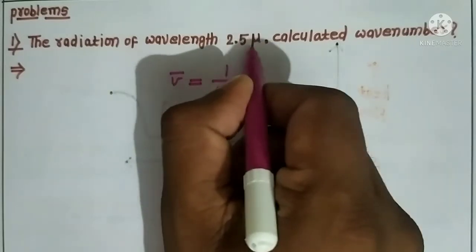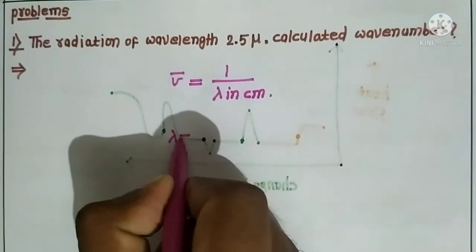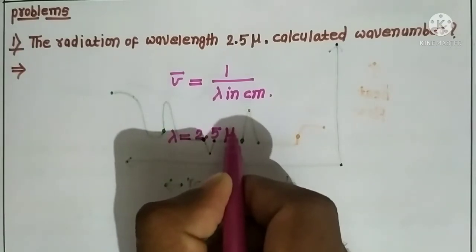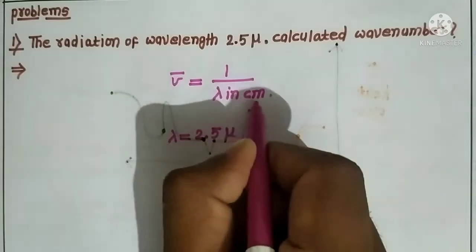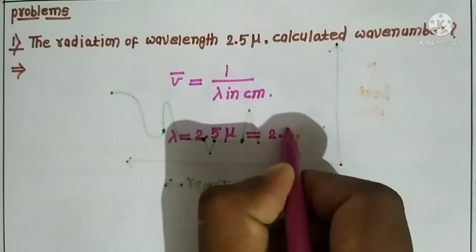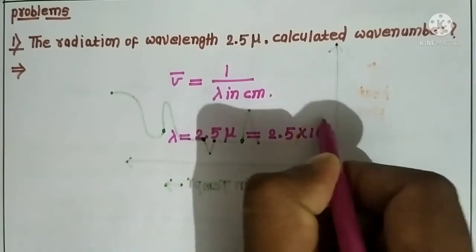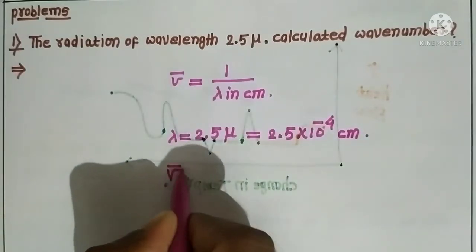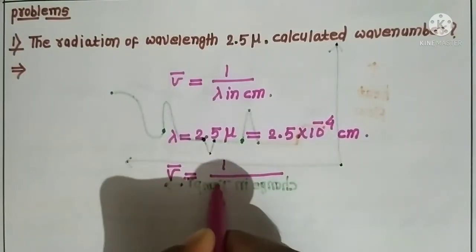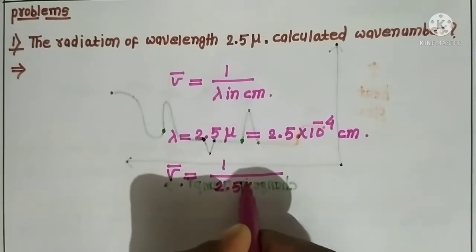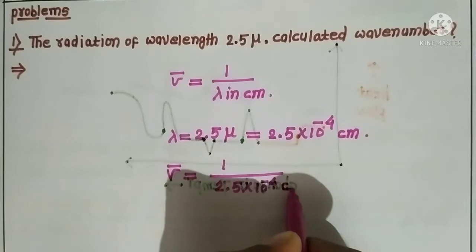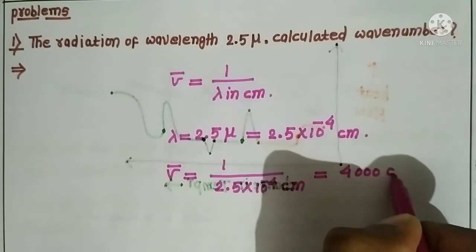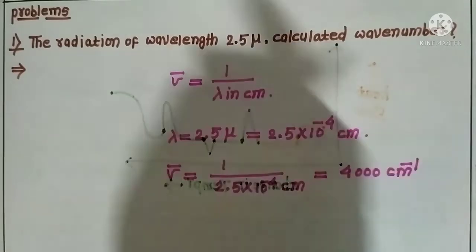Here the wavelength lambda is equal to 2.5 micron. We have to convert it into centimeter. Micron means 10 to the power of minus 6 meter, so this is 2.5 into 10 to the power of minus 4 centimeter. Now putting the value into the wave number equation, 1 divided by 2.5 into 10 to the power of minus 4 centimeter, you get the wave number 4000, and the unit of wave number is per centimeter.